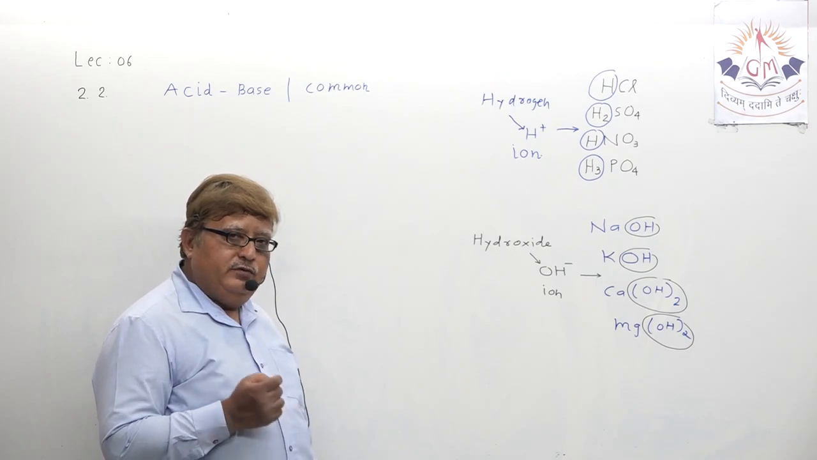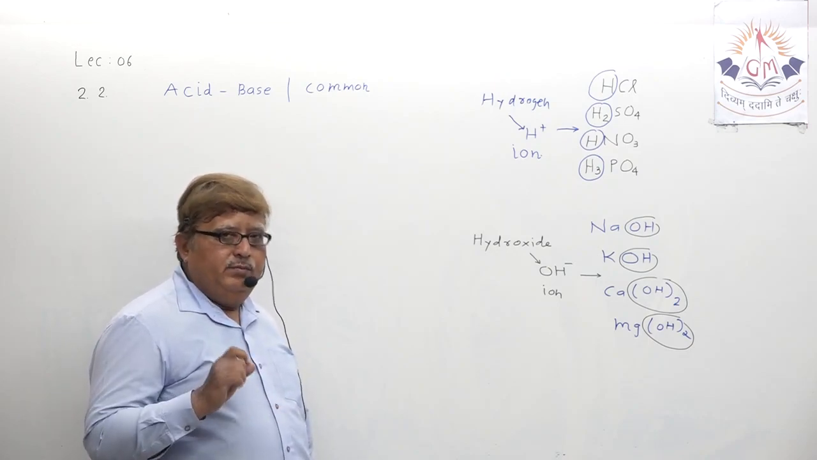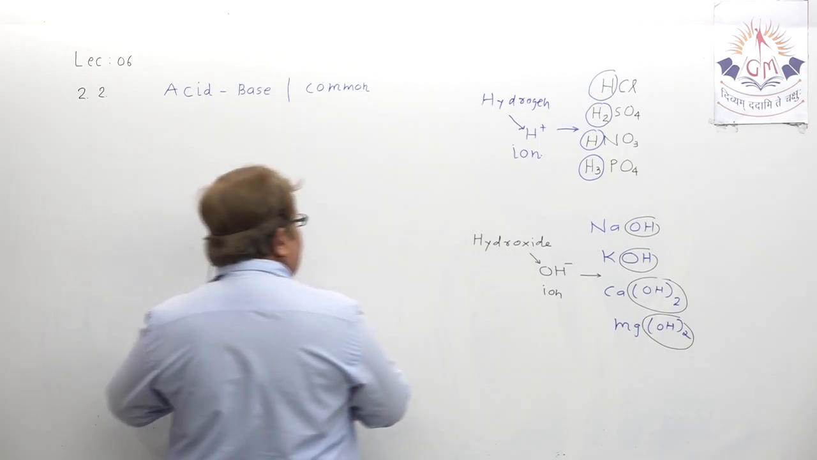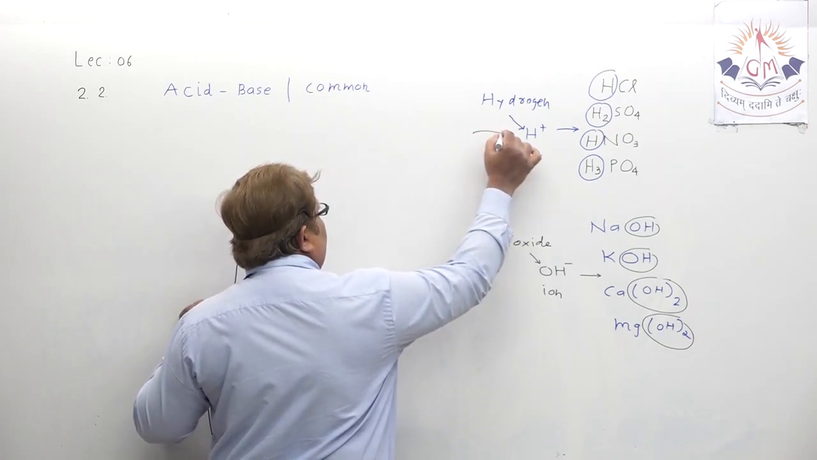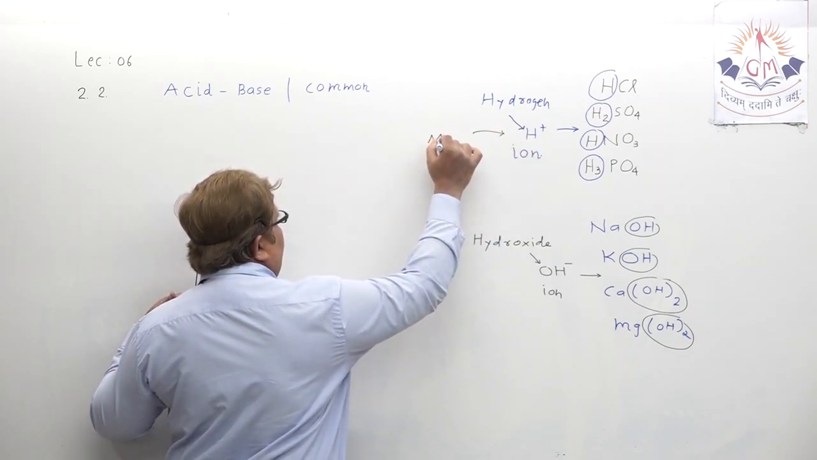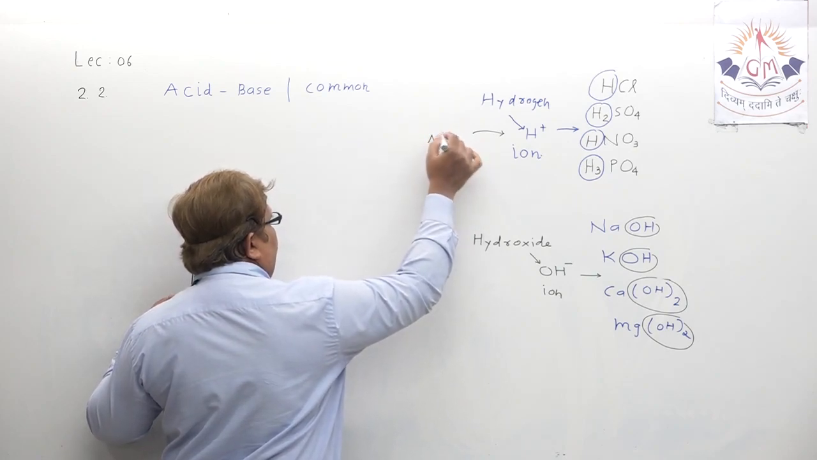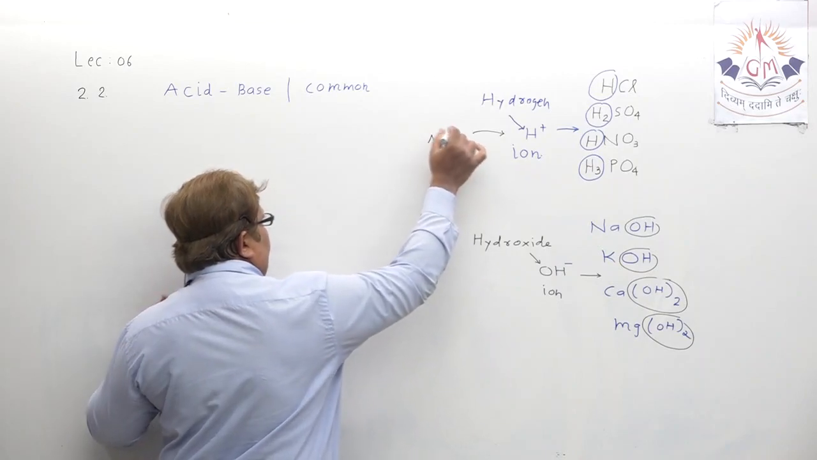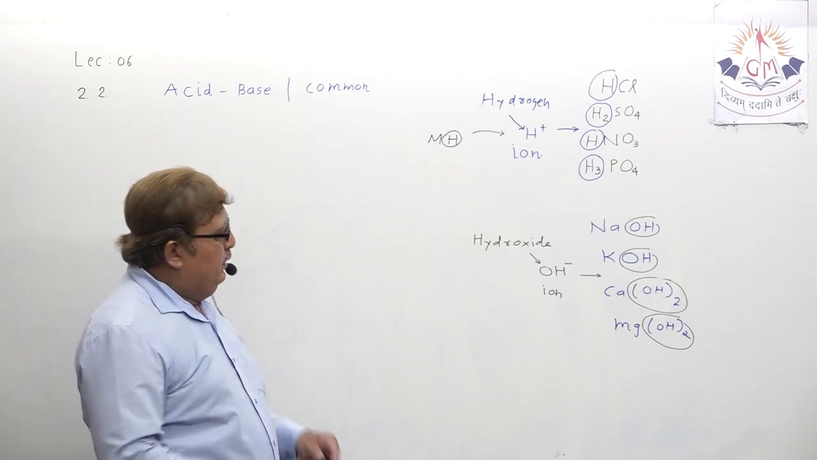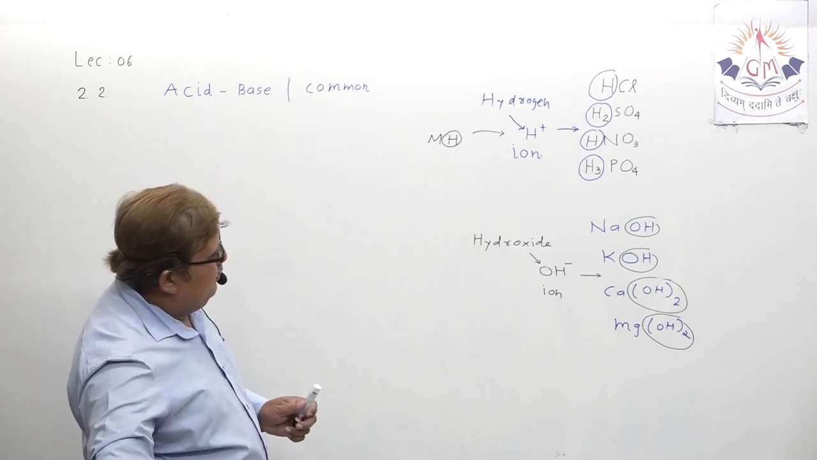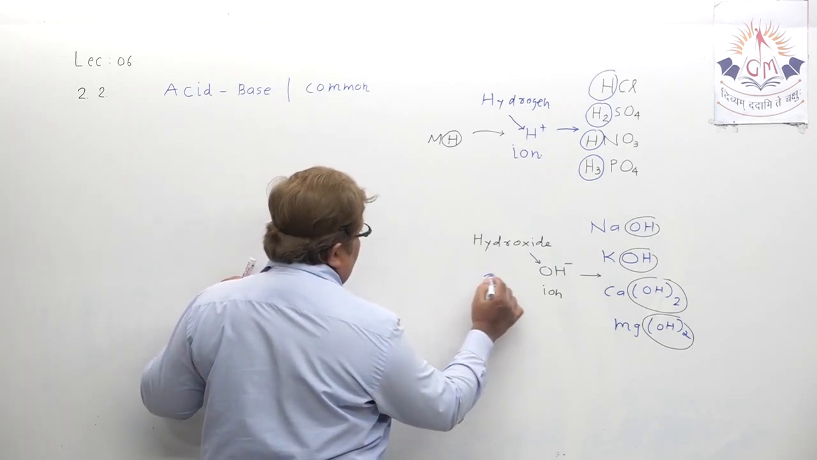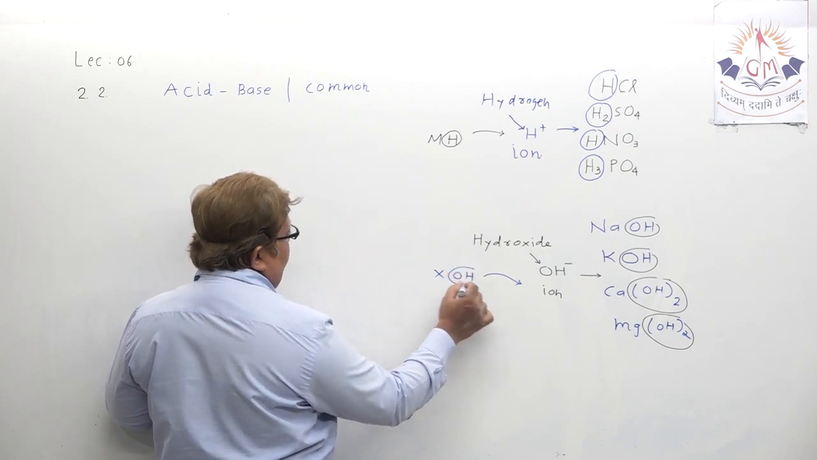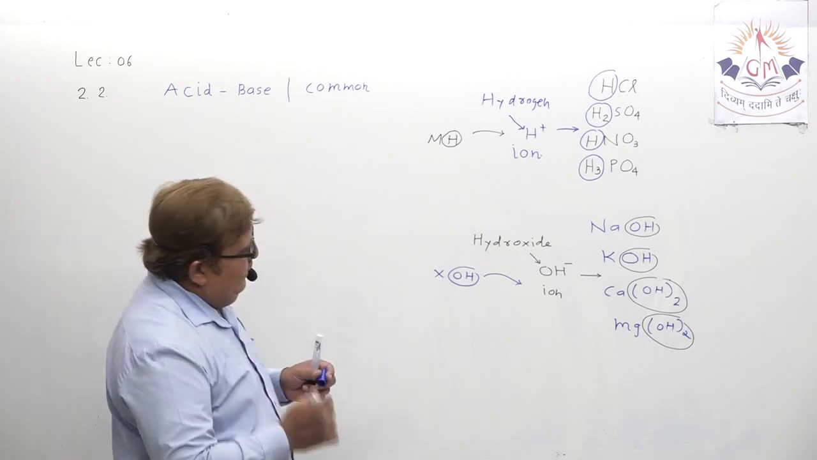Acid releases H plus ion and base releases OH minus ion. If I want to generalize the formula of acid, I can write it this way: MH. M means any other element, but H is always present. So this can be the general formula of acid. Understand? So what could be the general formula of base? Can you say? Let us use X. So XOH. That is the general formula of base. This is for acid and this is for base.